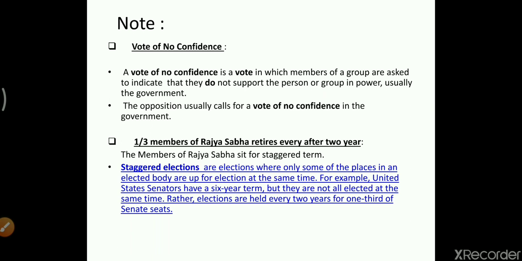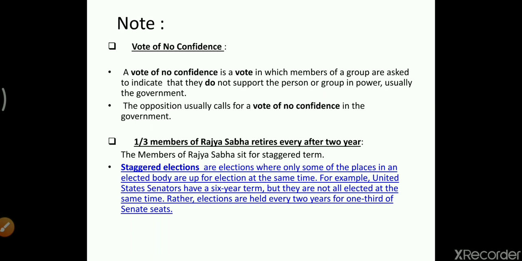The same is applicable in our country also. Rajya Sabha is quite different from the Lok Sabha. Unlike the Lok Sabha, in Rajya Sabha all the members are not appointed together.